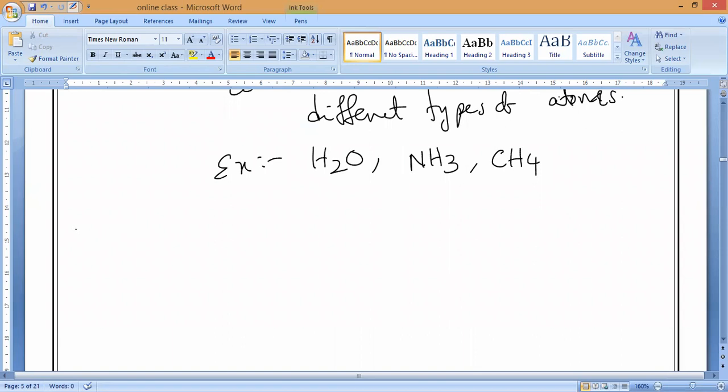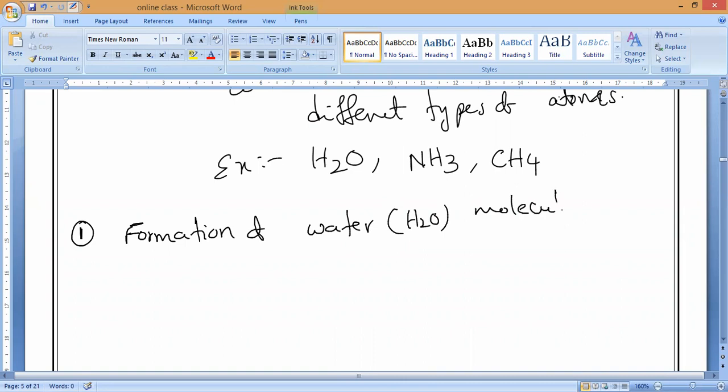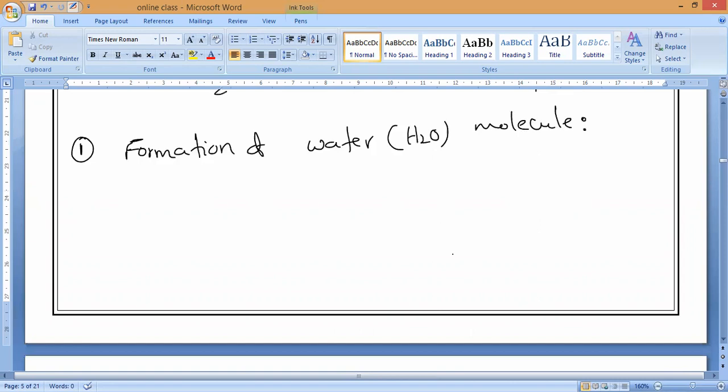Shall we draw? We have 4 minutes time. We'll finish it. So first one is formation of water molecule. This is also called a compound, we can say. Molecule is also compound. Clear, guys? Now, what is the electronic configuration of hydrogen? One. Electronic configuration of hydrogen K, only one.